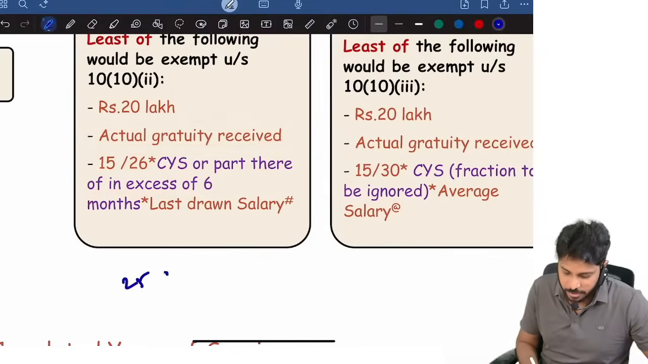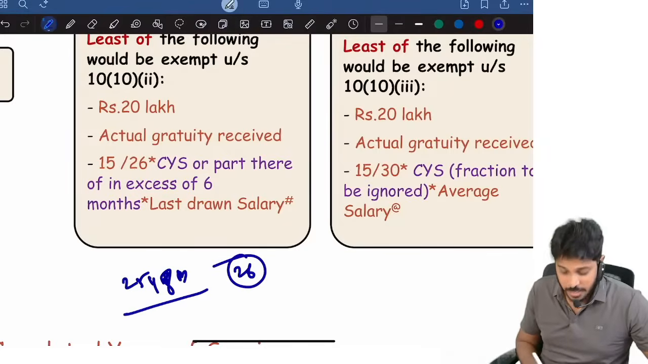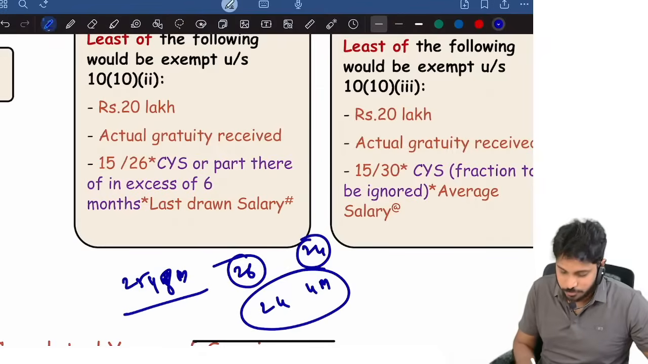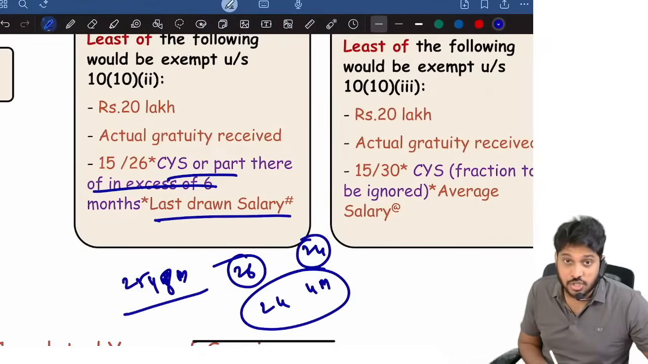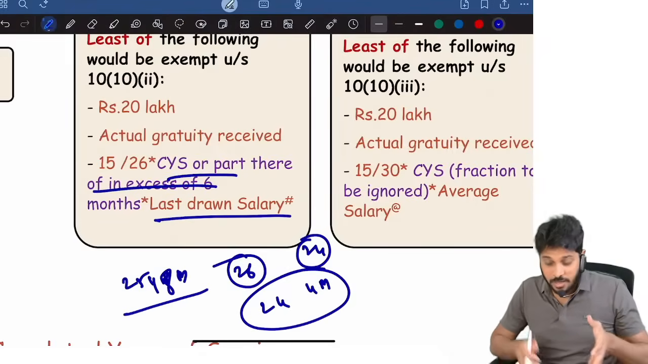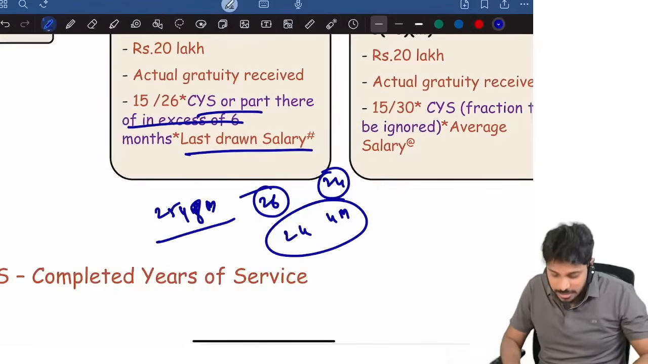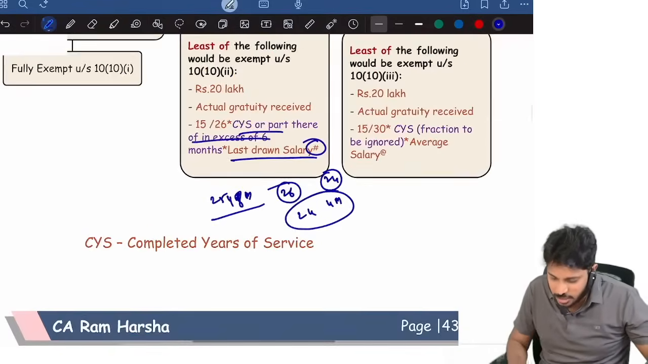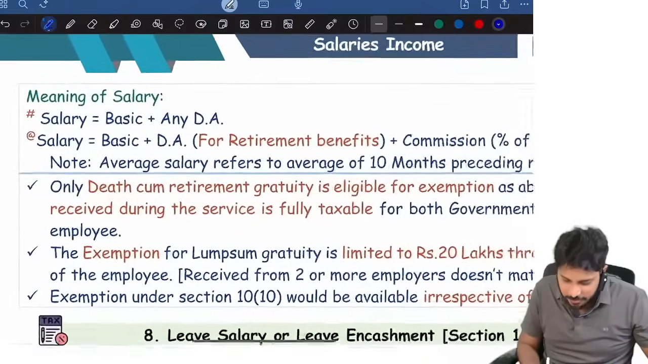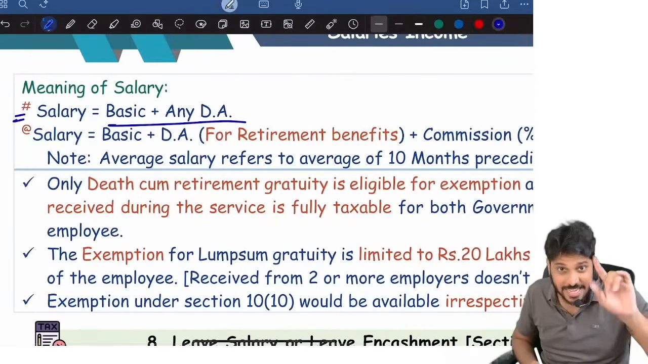For example, if an employee worked for 28 years and 8 months, it is treated as 29 years. Suppose the employee worked for 24 years 4 months, then it is treated as 24, so only completed years. And last drawn salary: when you are retiring, how much is your basic salary and how much is your DA? Only these two we will consider. So salary means, for the purpose of gratuity where the Act is applicable, basic plus DA.